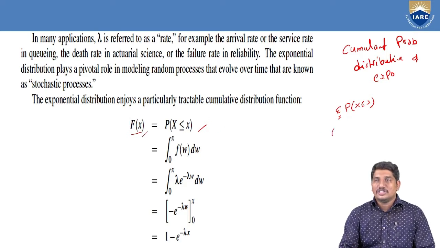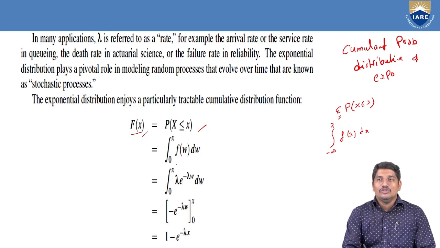In the continuous case, it could be understood as the integral from minus infinity to x of f of x dx. That means the sum of all probabilities which are less than or equal to x. Hence we have written the formula, the integral from minus infinity to x of f of x dx, which turns into the integral from 0 to x of f of x dx. Why did minus infinity turn into 0?